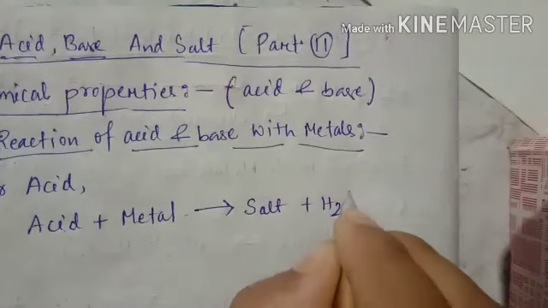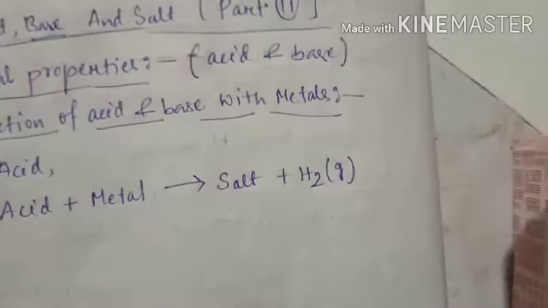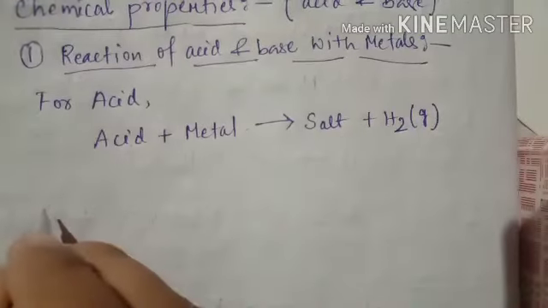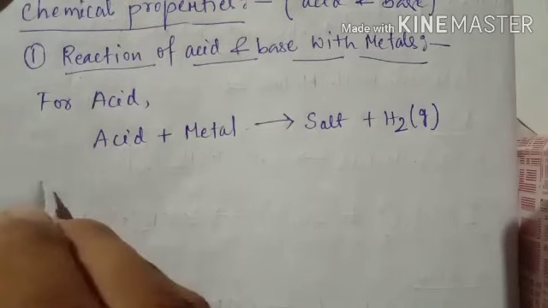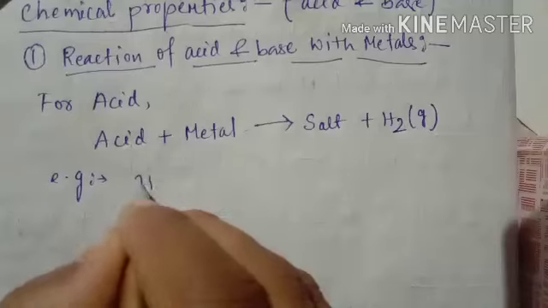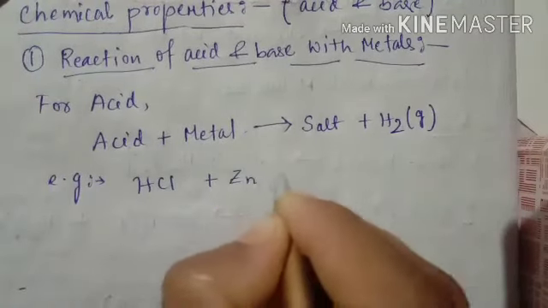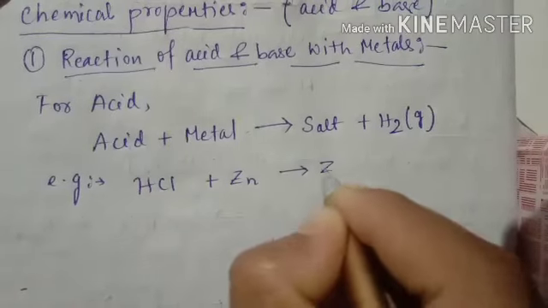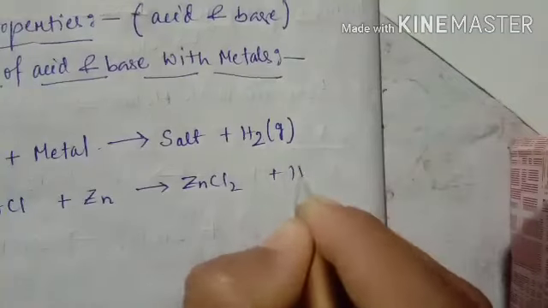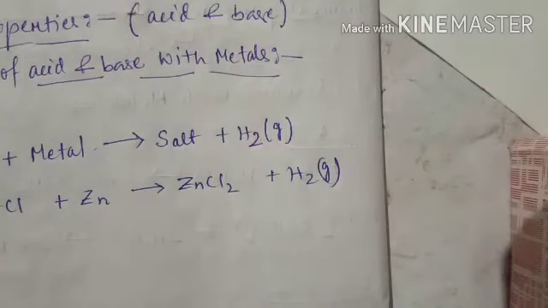Hydrogen gas is normally formed as bubbles. For example, take the acid hydrochloric acid plus the metal zinc. It will form zinc chloride along with hydrogen gas.